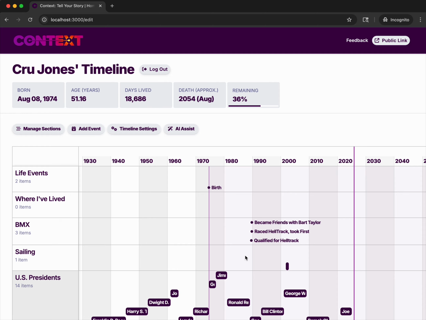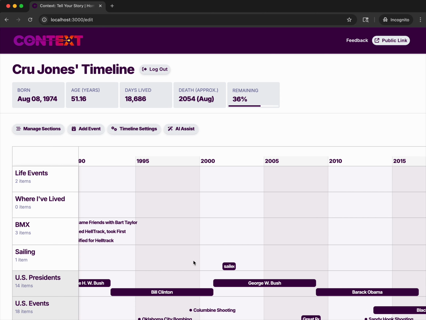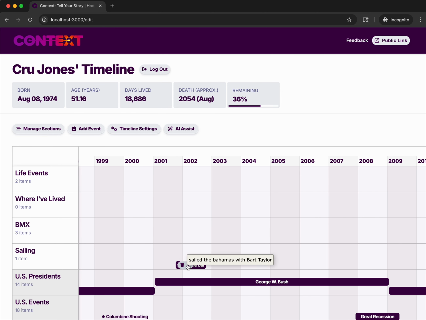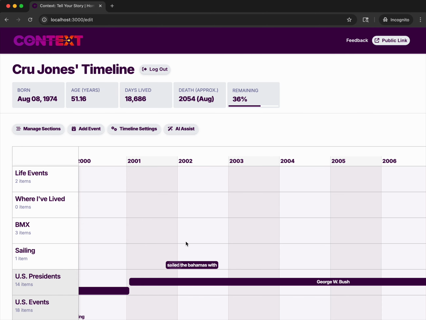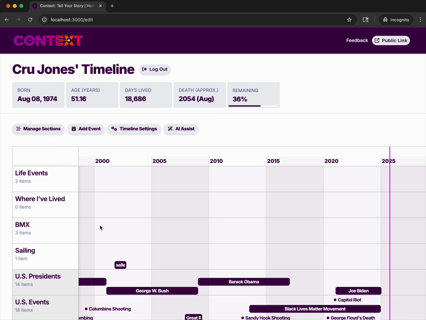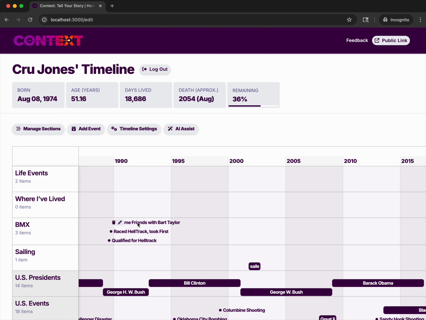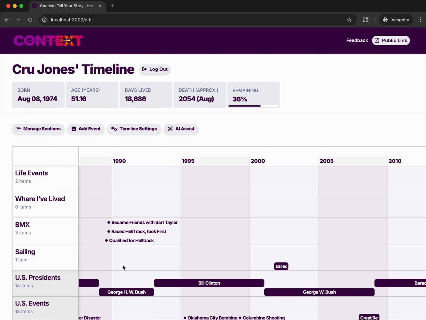Oh, that didn't work. It's a bug. Anyway, basically you can just add them as single day events, and that's going to be easier to read in the timeline because essentially it just happened on this specific day.